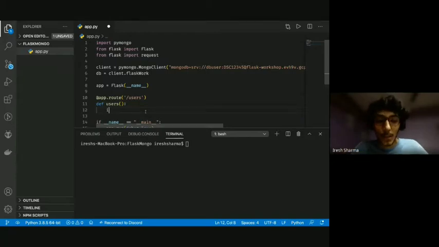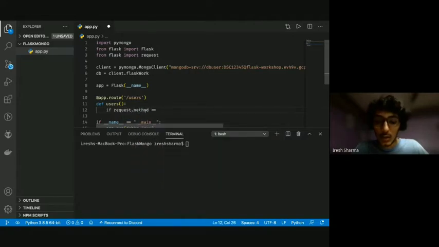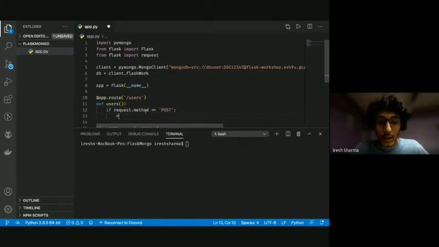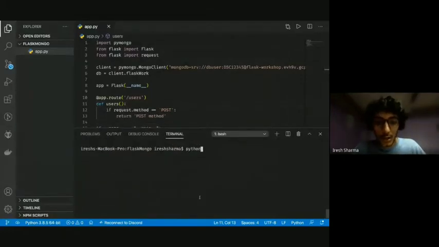So I can do if request dot method is equal post, then for now, I'm just gonna return a string called post method. Okay, let's save this and run this. Okay, it's gonna cause an error. I forgot. So we're gonna do it from here.